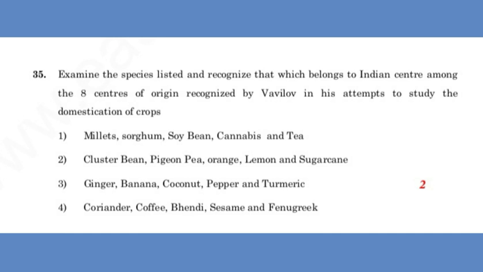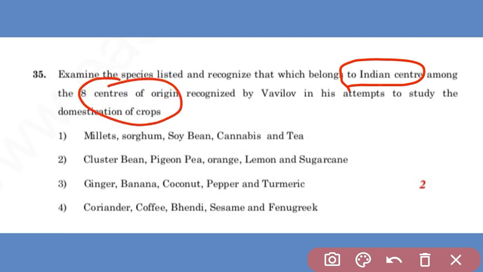So the next question: examine the species listed and recognize which belongs to the Indian center among the 8 centers of origin recognized by scientist Vavilov in his attempts to study the domestication of crops.